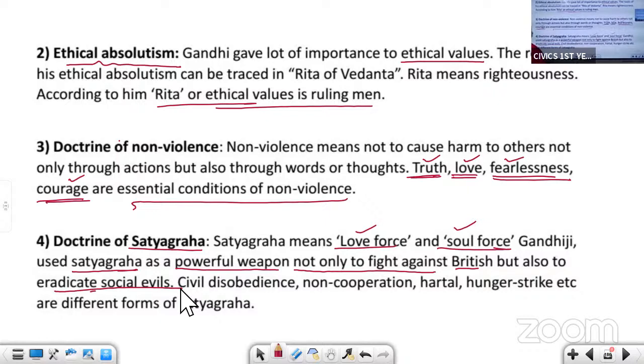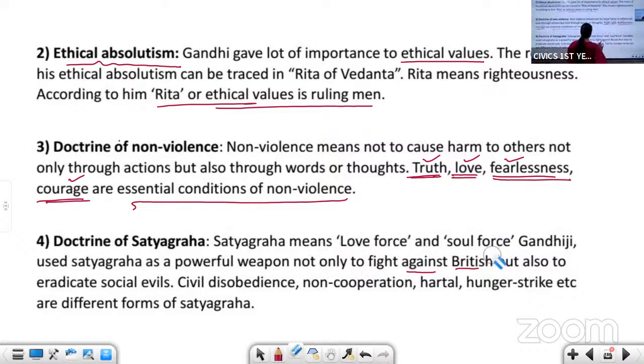So what are the various movements organized by him? He organized the civil disobedience movement, and he organized non-cooperation. The civil disobedience movement is also known as Salt Satyagraha.